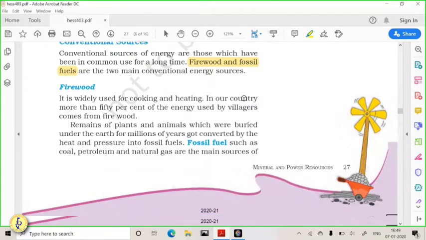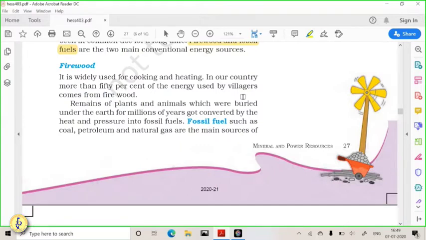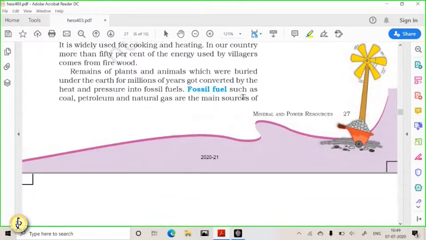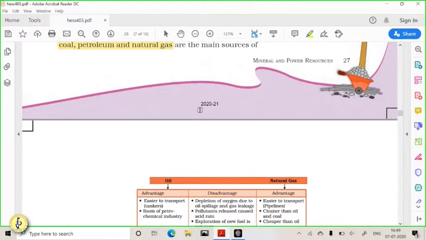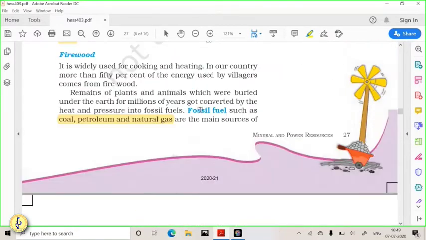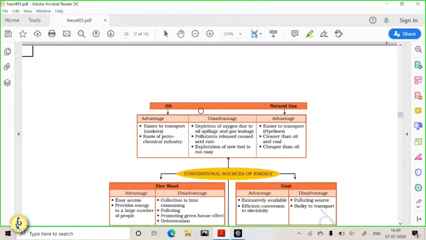Firewood, we know at the villages everyone has used firewood, and these barbecues and all are very famous. So this is one of the conventional fuels. Fossil fuels, petroleum, coal, oil, natural gas, they are called fossil fuels. So carbon content is very high. They have formed because of the carbonification or gasification of the organic content a few million years back. Because of that, these fossil fuels have been formed.